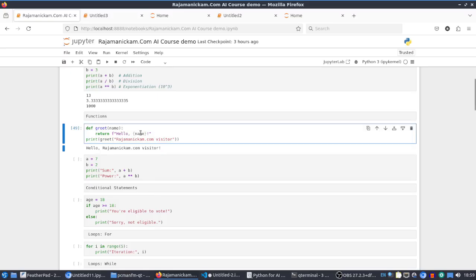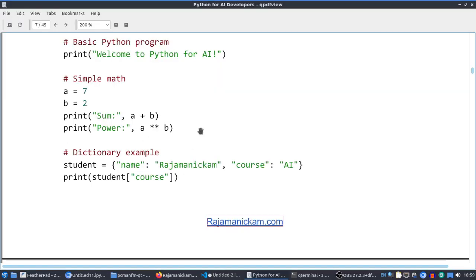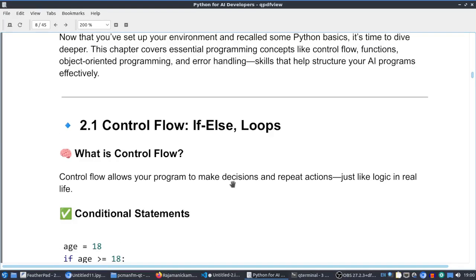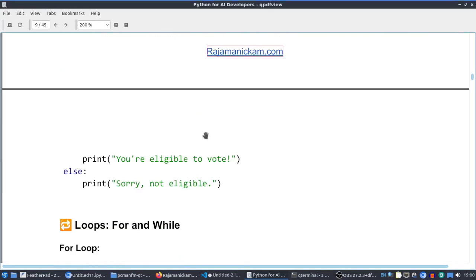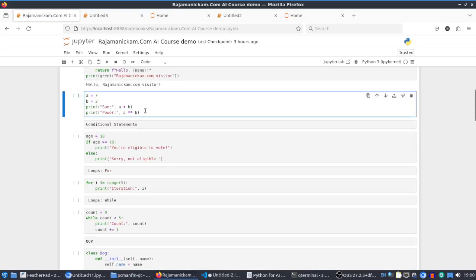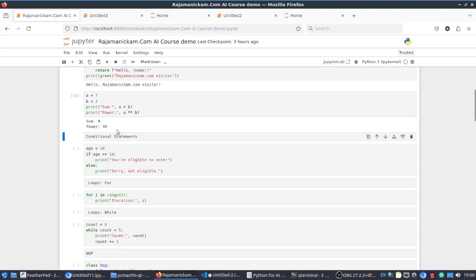Say for example, if you want to add two parameters, how to do that. If you keep on changing the same code, you can get better in understanding those things. You try various things like this. As Python is a very general purpose programming language, it is having all the fundamental things like if condition, for loop, while loop. I provided few samples here. It is for addition and the power.